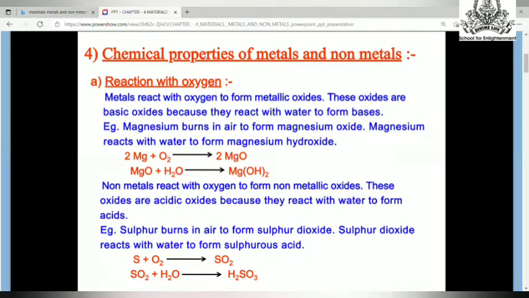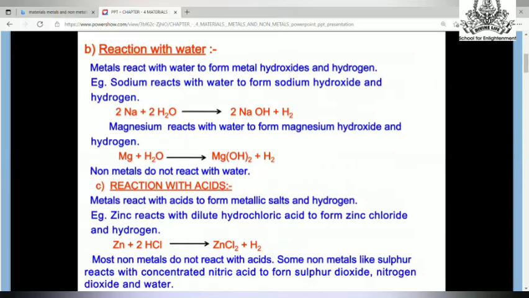Now we will learn the reaction of metals and non-metals with water. When metals react with water, they form metal hydroxides and hydrogen gas is released. You can see here, sodium when it reacts with water forms sodium hydroxide, NaOH, and hydrogen gas is released. Sodium is a metal. Another metal, magnesium, when it reacts with water, forms magnesium hydroxide and hydrogen gas is released.